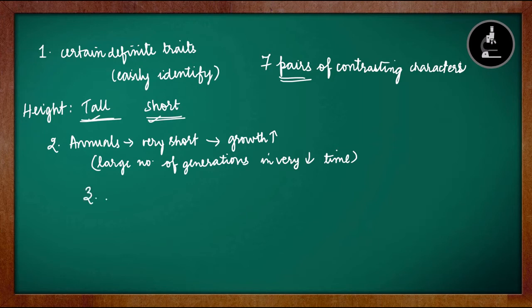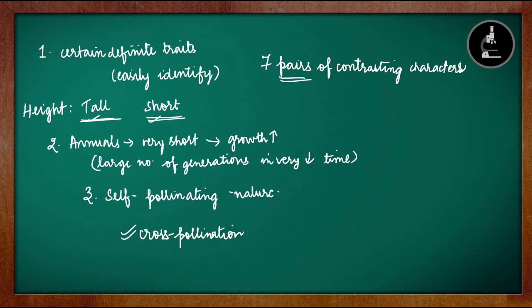One more reason is that the pea plants were self-pollinating in nature, which means naturally they were self-pollinating, and if we want, we can also perform cross-pollination. So cross-pollination can also be performed. They are naturally self-pollinating, so this is by nature, but we can also perform cross-pollination with the pea plant.